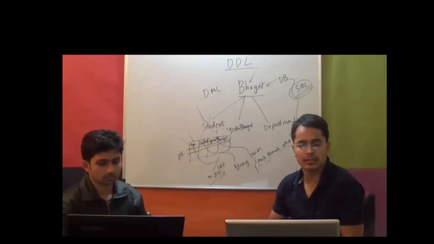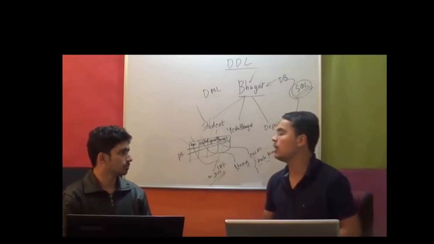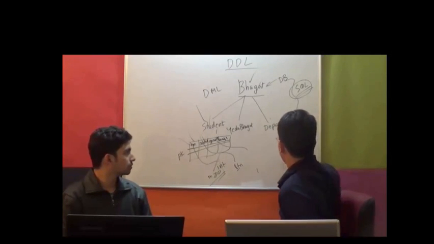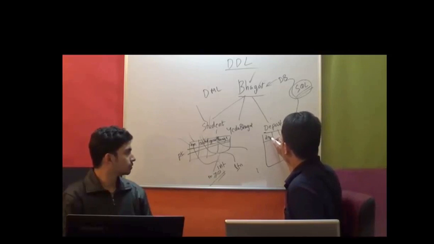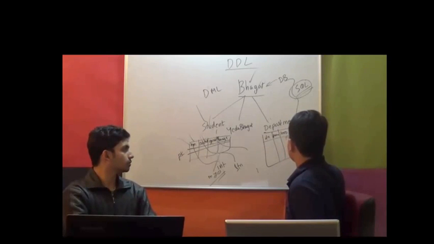Then there is something called views. A view is a logical table. For example, if this is my department table, and the department table has 5 columns, like department number, department name, HOD, capacity and year of establishment.